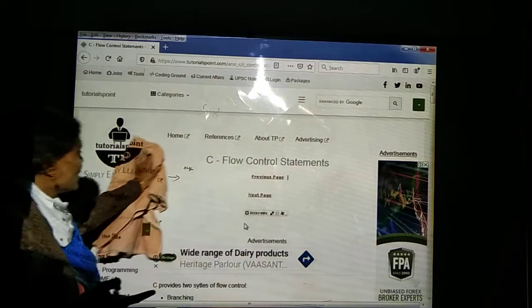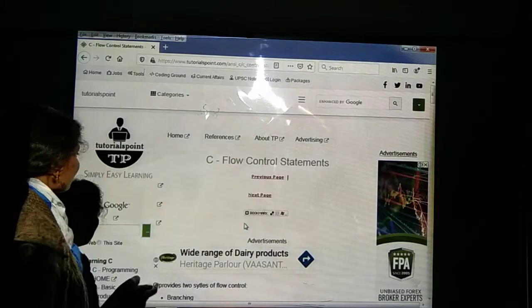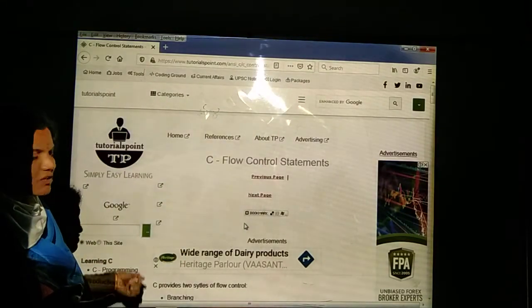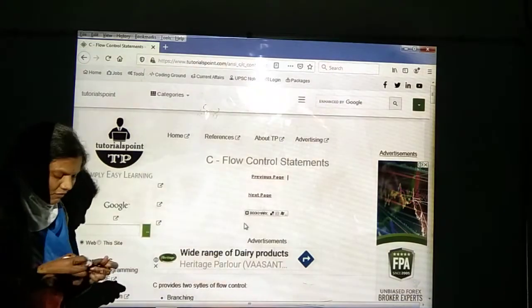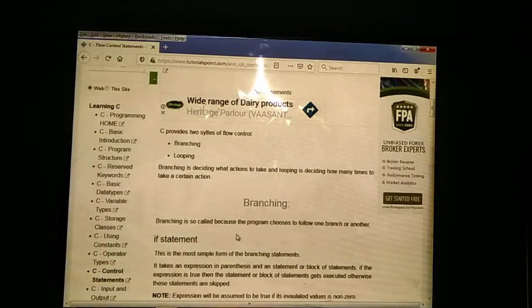The C control statements are divided into how many types? Three types. First one is the branching statements, second one is the looping statements, third one is the jumping statements. Today we can start with the branching statements. What are branching statements? How many types of branching statements do we have? How will the program be executed? Here we can see one by one.